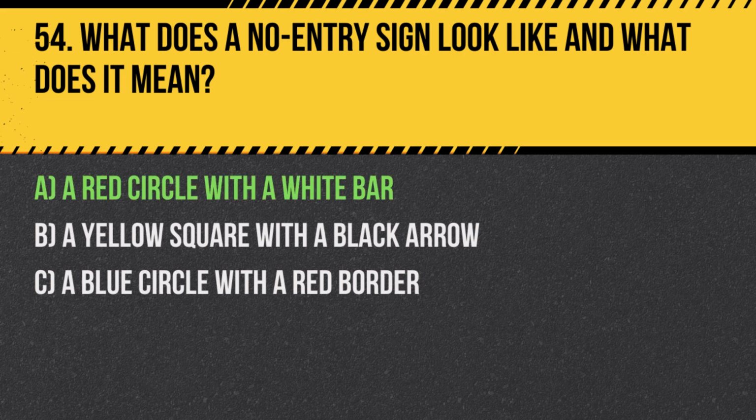Answer. A. A red circle with a white bar. This sign indicates that entry is prohibited to all vehicles in that direction.